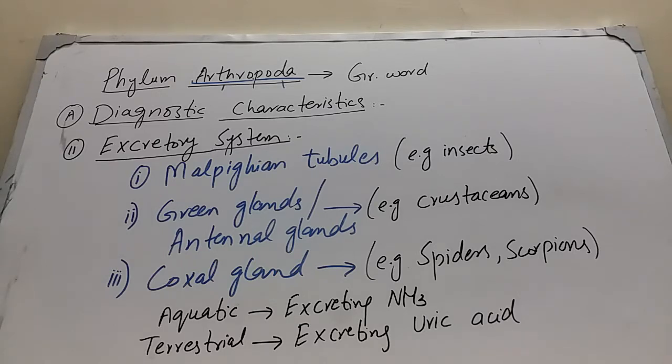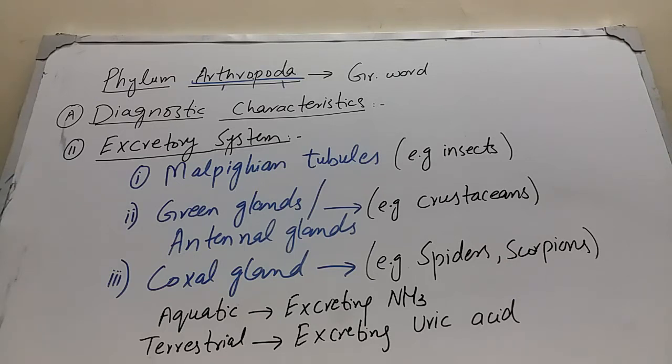And next is the excretory system. Excretion takes place through, first of all, Malpighian tubules. Malpighian tubules are the excretory organs found in insects. Secondly, in the case of crustaceans, the aquatic forms, a pair of green glands is present at the base of the antenna. That's why they are also known as antennal glands, and sometimes the green glands are also known as maxillary glands.